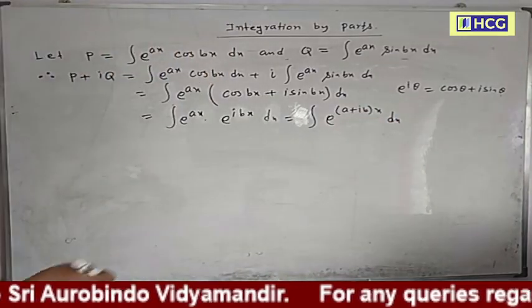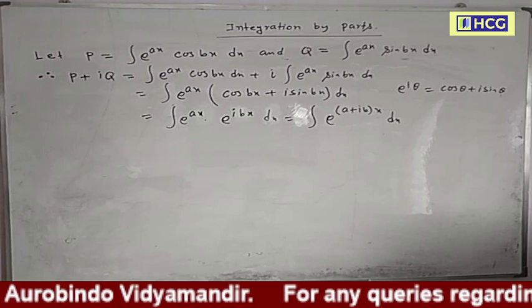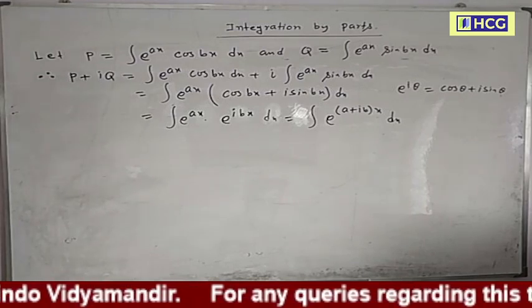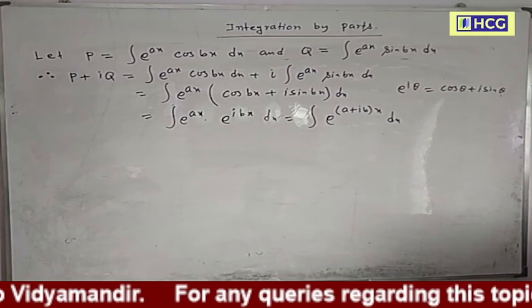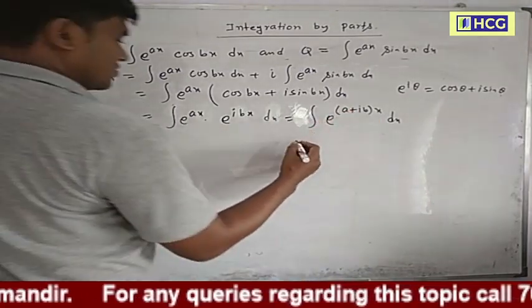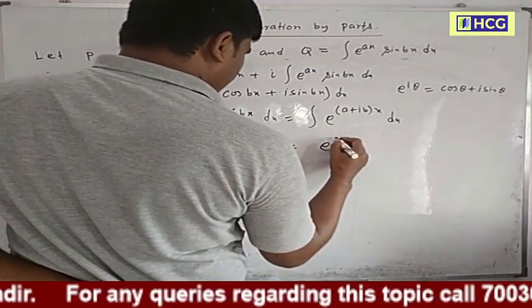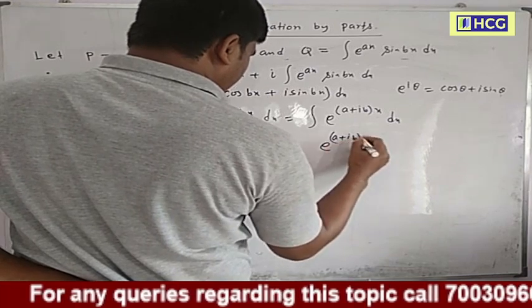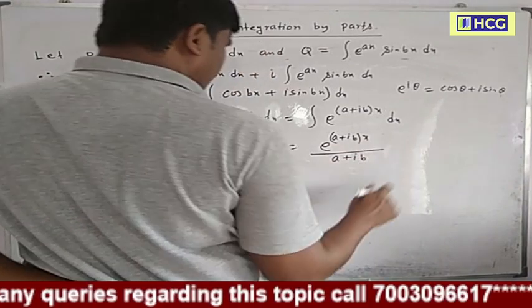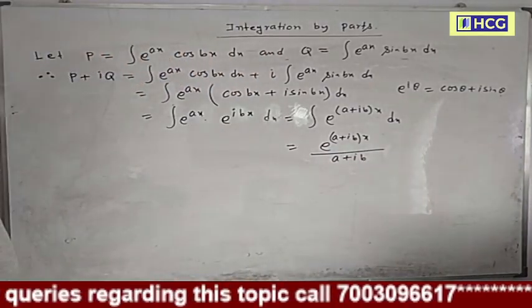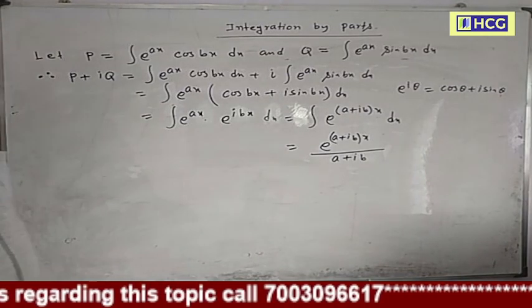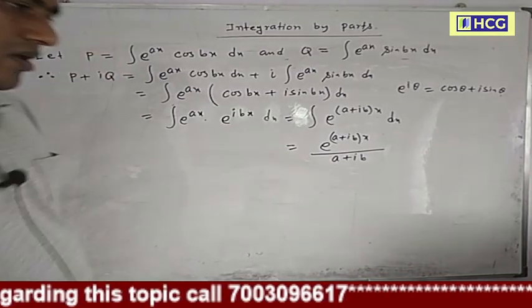Now this is a form of e to the power z dz. a plus ib is a complex number, so this is a form of e to the power mz dz. The integration of e to the power mz dz is e to the power mz divided by m. So the integration is e to the power (a plus ib) into x divided by (a plus ib).